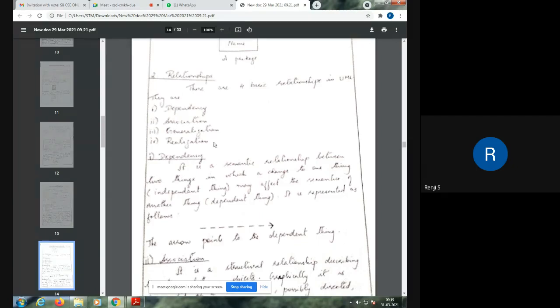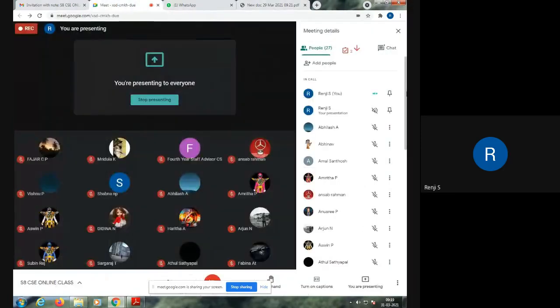So there are 4 kinds of relationships in UML. What are the 4 basic relationships in UML?